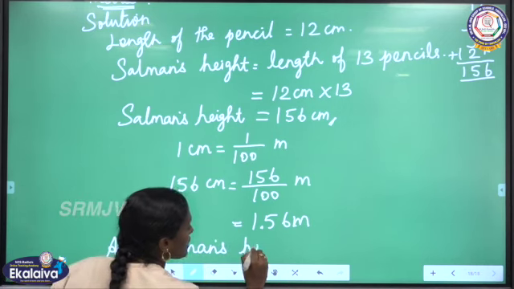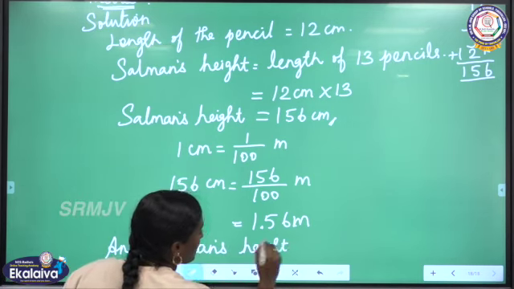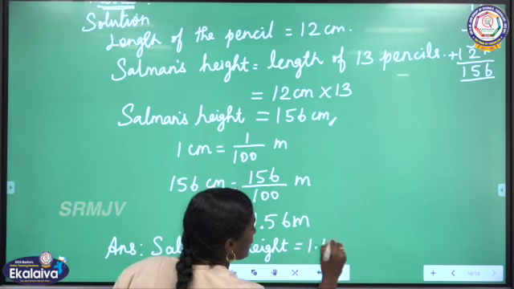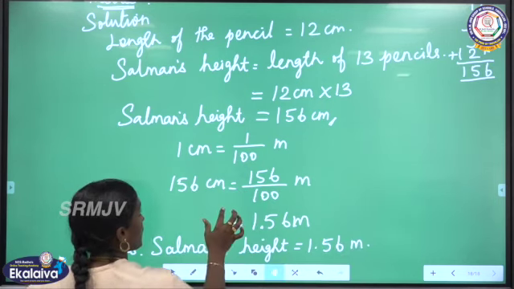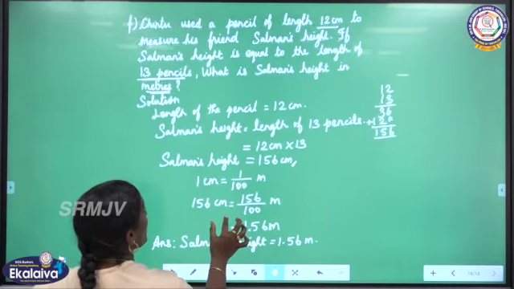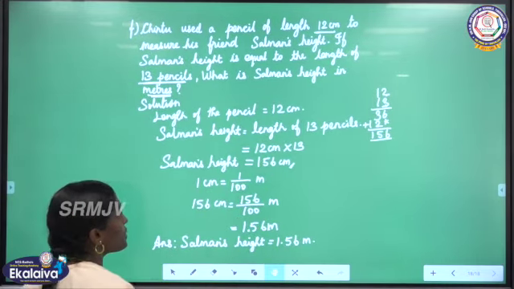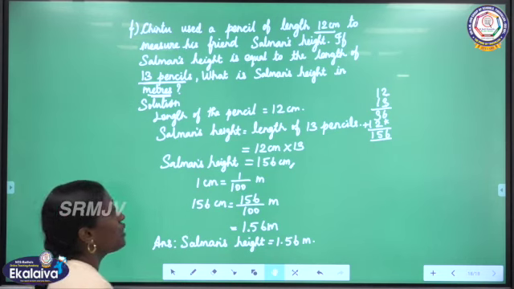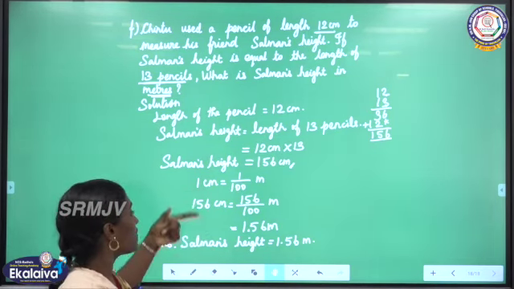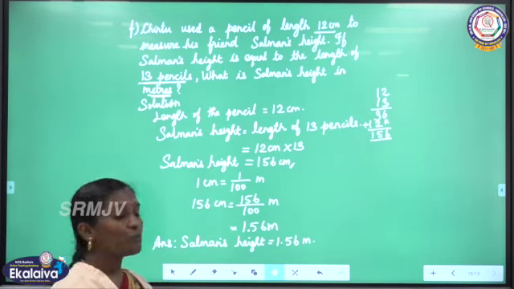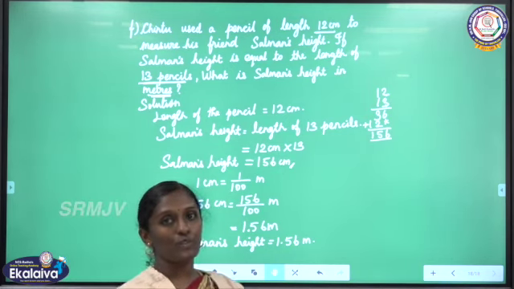So Salman's height is equal to 1.56 meter. Was it clear, children? From the length of one pencil, we are finding the length of 13 pencils because Salman's height is equal to length of 13 pencils. We got the answer in centimeter. After that, we are converting into meter. Was it clear? Hope you all understand.